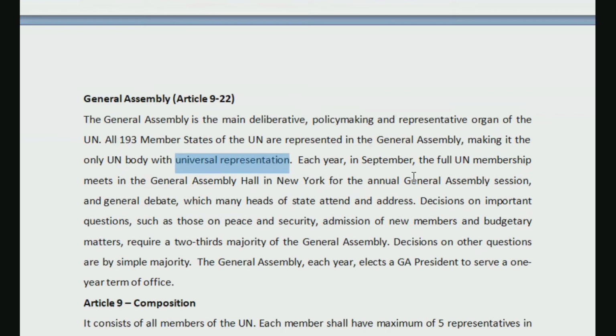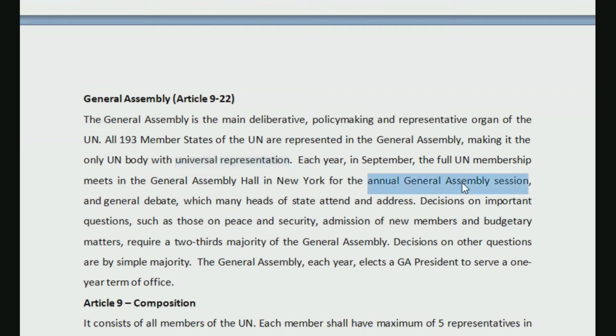Each year in September, the full UN membership, as in representatives of all these 193 countries, will meet every single year in September. That means they will meet once. It is the annual session. They will meet once in September in the General Assembly Hall in New York for the annual General Assembly session.